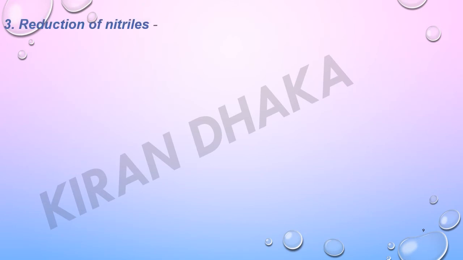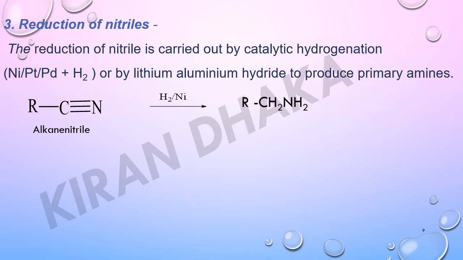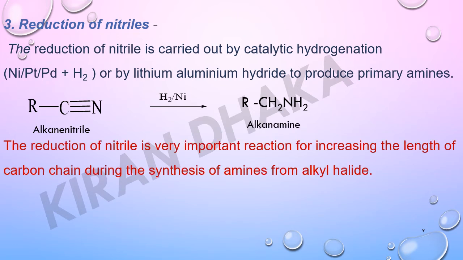Next method of preparation, that is reduction of nitriles. The reduction of nitriles is carried out by catalytic hydrogenation or by lithium aluminium hydride to produce primary amines. RC≡N, alkane nitrile, reacts with H2 plus nickel and gives RCH2NH2, alkanamine.